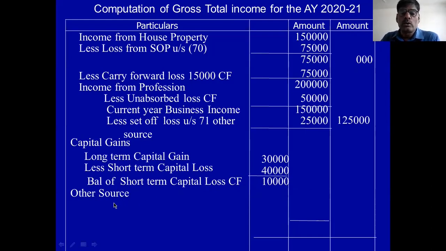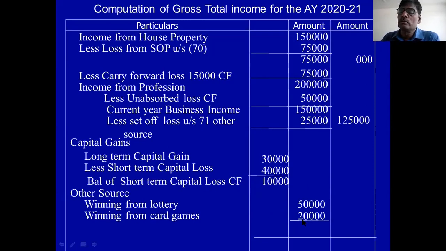You come to the other source. Winning from lottery is 50,000. Winning from card game is 20,000. These two total is 70,000. And next is loss of interest, set off in the business. Set off in the business 25,000. Remember this.